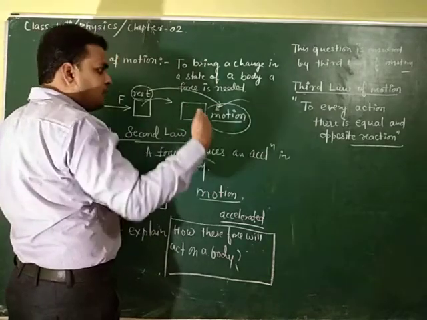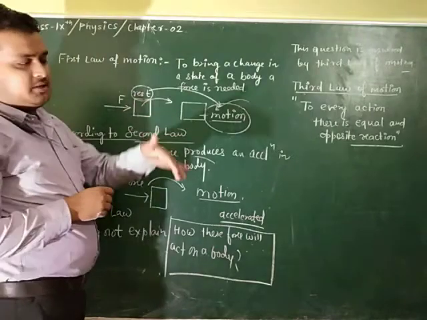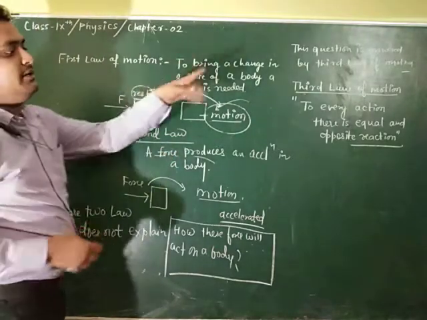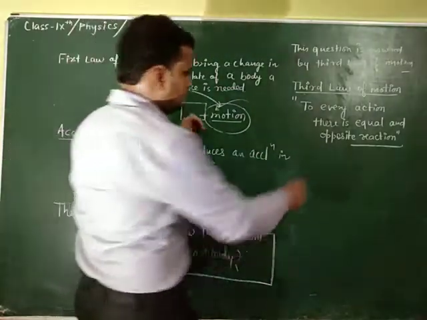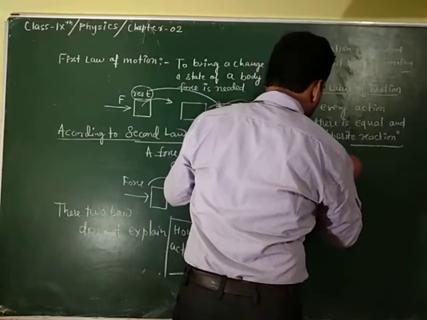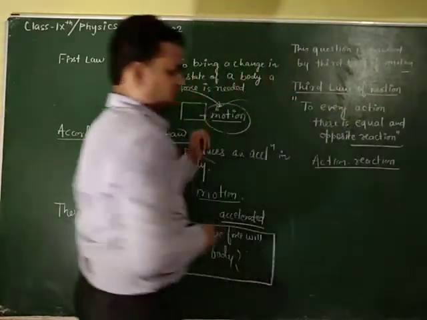So my force is the action, and whatever force I get back is called the reaction. Action and reaction are paired.